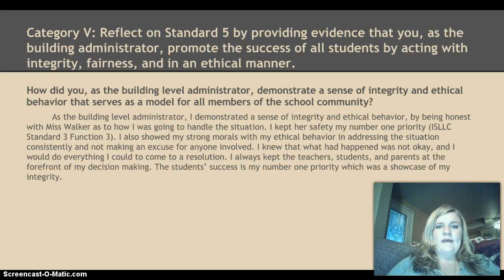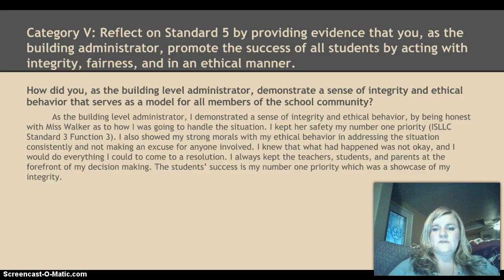How did I, as the building administrator, demonstrate a sense of integrity and ethical behavior that serves as a model for all members of the school community? As the building level administrator, I demonstrated a sense of integrity and ethical behavior by being honest with Ms. Walker as to how I was going to handle the situation. I kept her safety my number one priority.